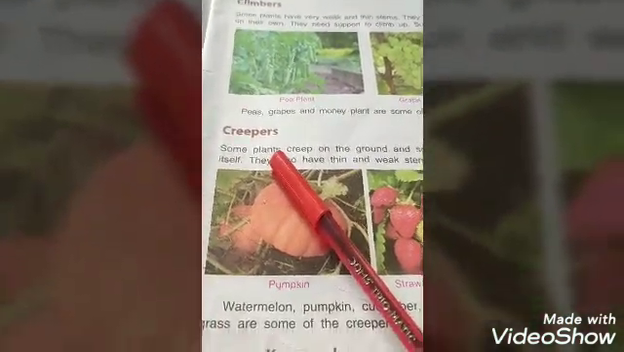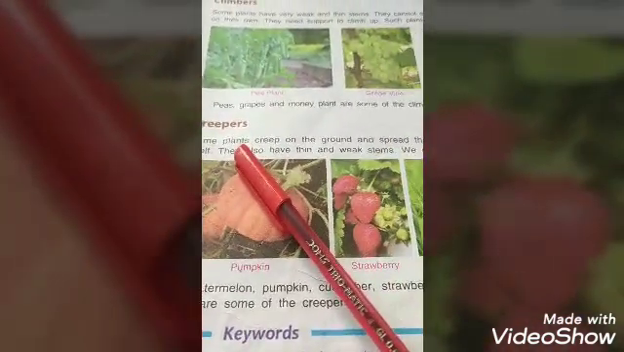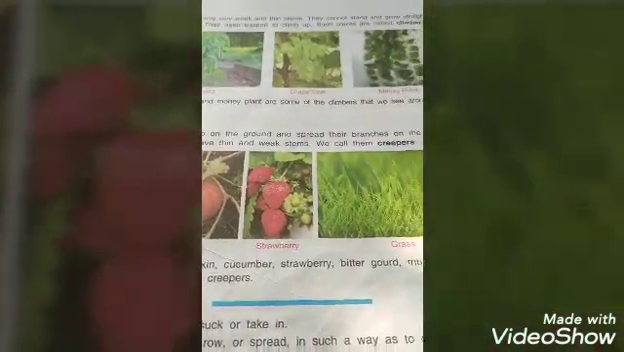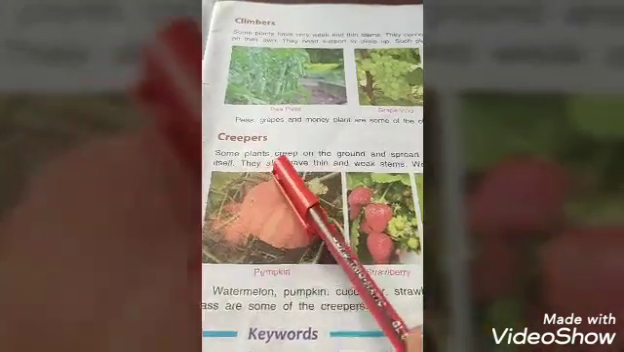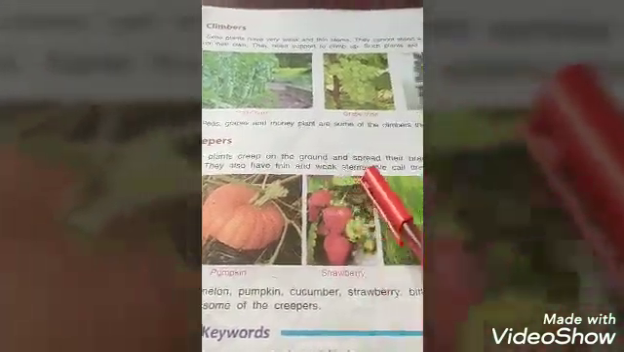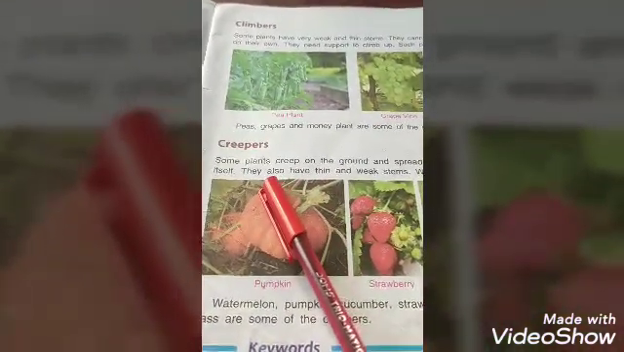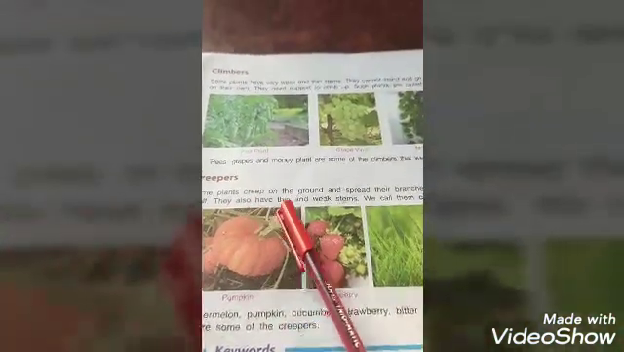Next, creepers. Creep means grow or spread in such a way as to cover. Some plants creep on the ground and spread their branches on the ground itself. They also have thin and weak stems. We call them creepers.